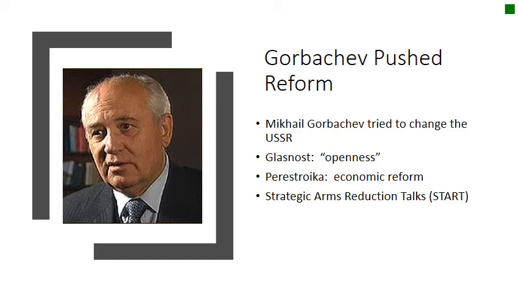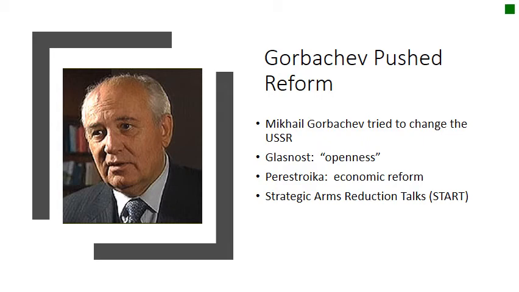So where the Soviet Union had been very closed, now they try to open up more, open up to the outside world, have more trade, and open up within the Soviet Union, have more open trade, more open society than had been. He initiated what was known as perestroika, which are economic reforms, bringing in some market aspects to the Soviet economy to try to fix the Soviet economy.